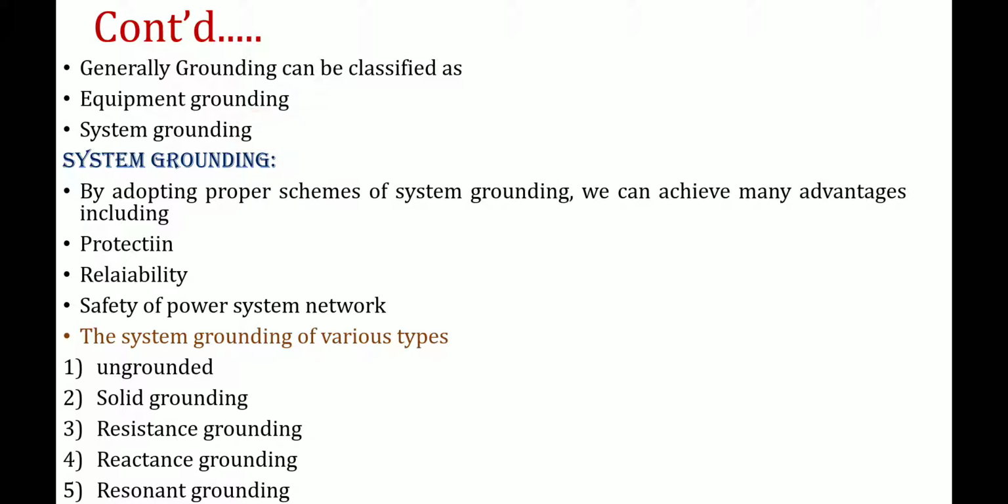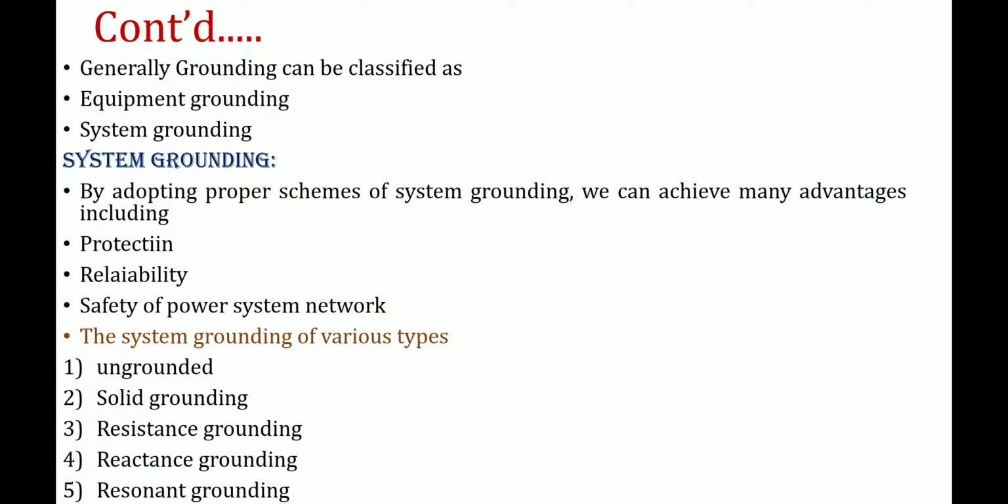So next, in your syllabus they have mentioned the system grounding only. The system grounding is done by adopting proper schemes. This system grounding has many advantages, like it will give protection and reliability of the system, and the safety of the power system network. So these are the advantages of system grounding, which is achieved with the help of proper schemes. So which are those? Various types of system grounding are there.